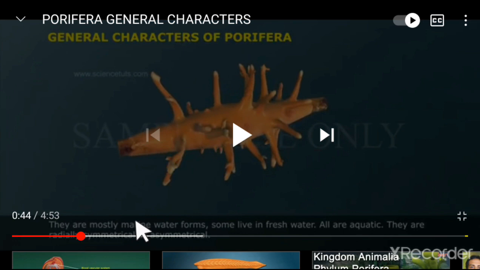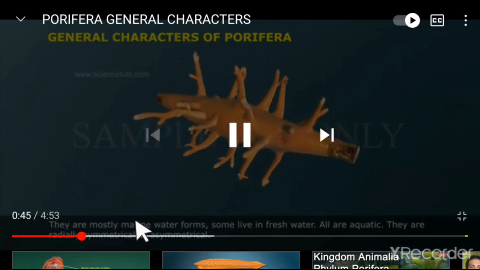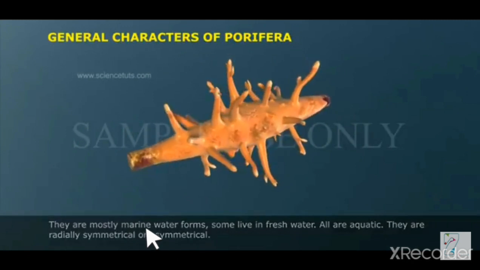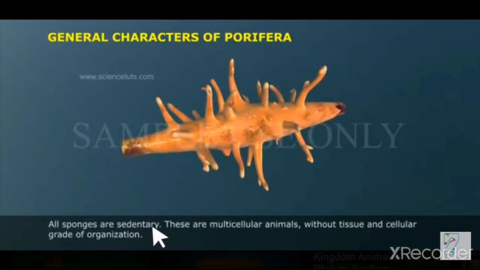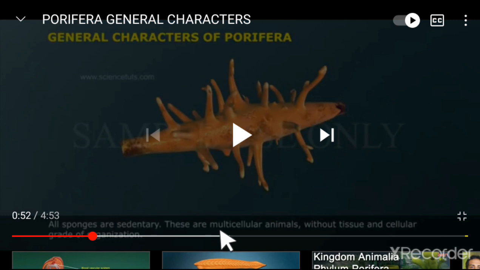Whatever is worth explanation, I will explain that. You can see the examples. All sponges are sedentary. They will not be able to move. They are multicellular animals without tissue and cellular grade of organization. This is the most important characteristic of Porifera. They are multicellular, they have many cells, but in Animalia this is the only phylum where cells are not divided into tissues and no differentiation is done.